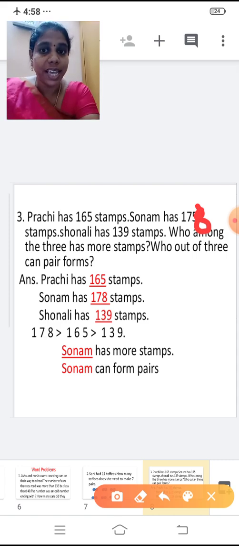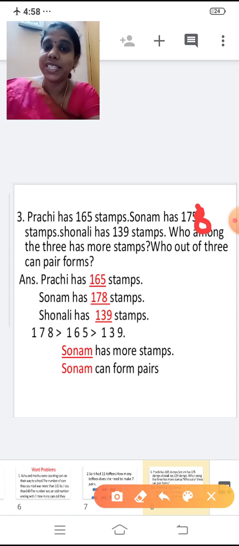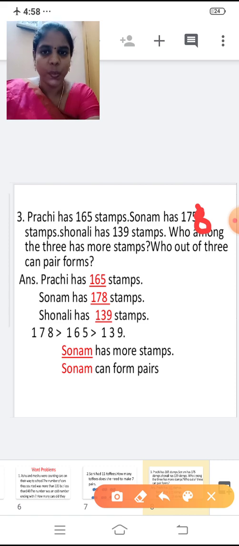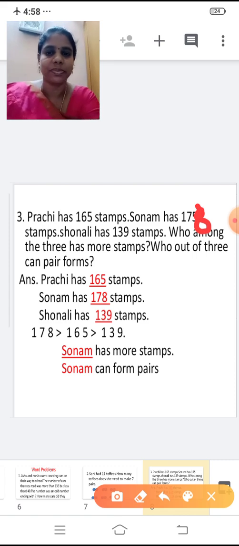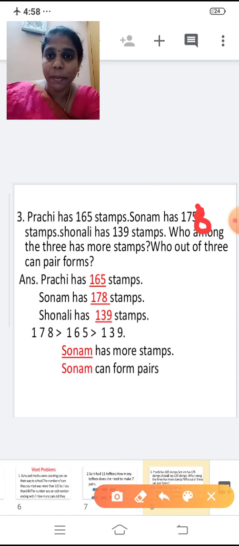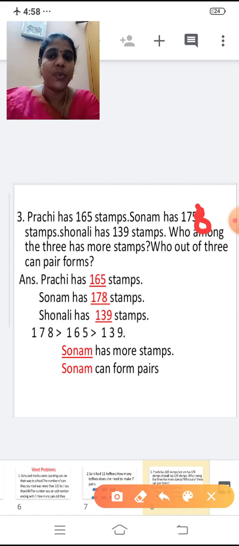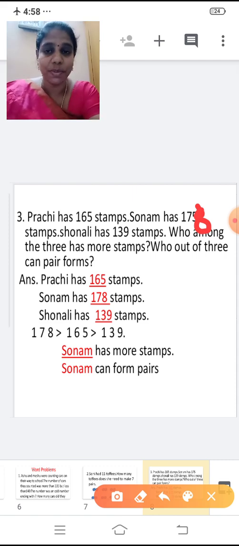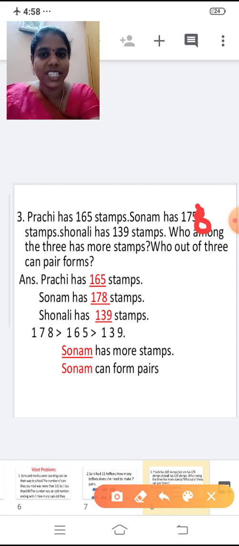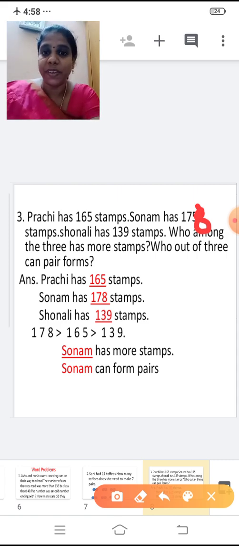Yes. Now Prachi has how many stamps? 165. Write that in the blank now. 165. Now Sonam has how many stamps? 178. How many stamps is Sonam having now? 178. Now Shonali, how many stamps is she having? How much has she collected? 139 stamps. So write in the blank 139. Now you are going to compare between these three numbers.